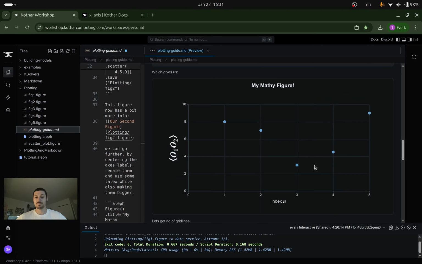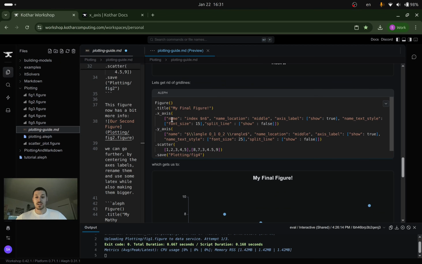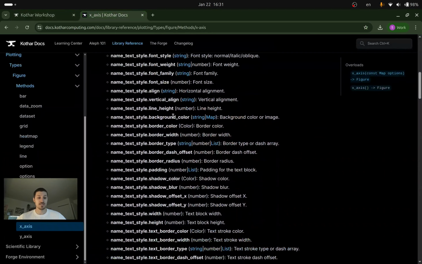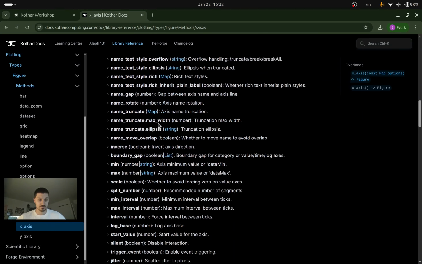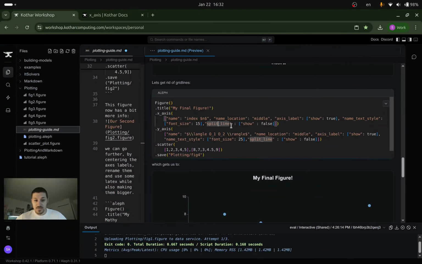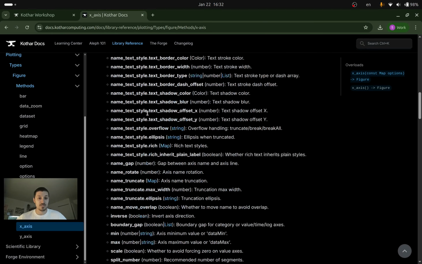The grid lines are kind of annoying. We're almost there. We can remove them. This is a little more particular, but in the x-axis we have these split lines, which are another option that you can find in the x-axis as well. So if we look for split line, pardon me, this was in the name text style.